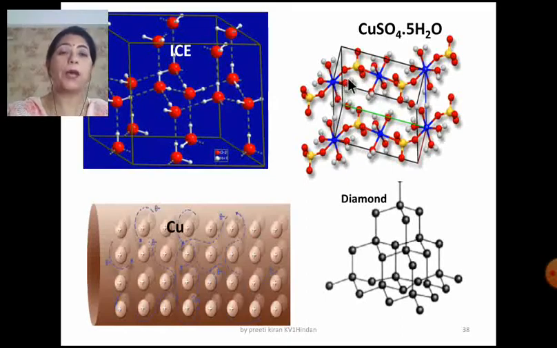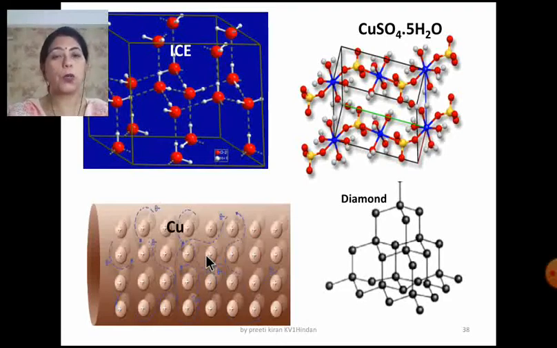Copper ions are there, sulfate ions are there, and see how systematically and periodically they are arranged. It is made up of copper ions and sulfate ions, and also water molecules. And in the case of copper, or any metal, the metal loses its valence electrons and the metal changes into a metal cation, which is known as a kernel.